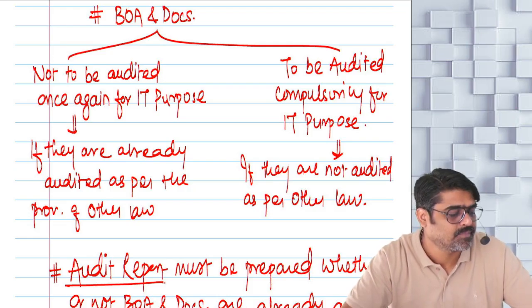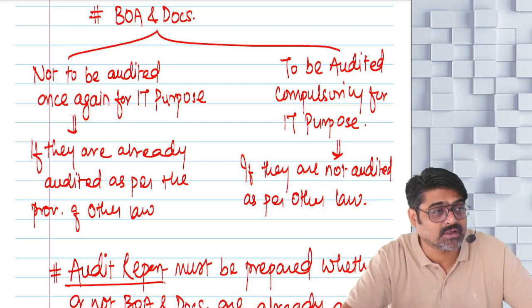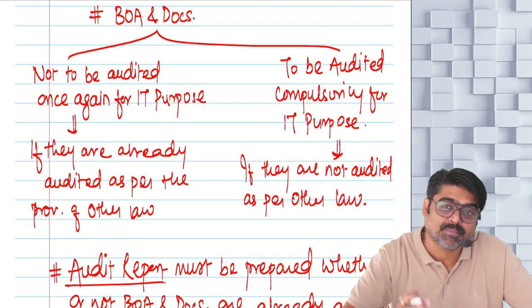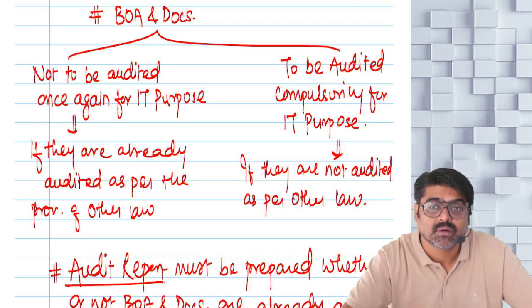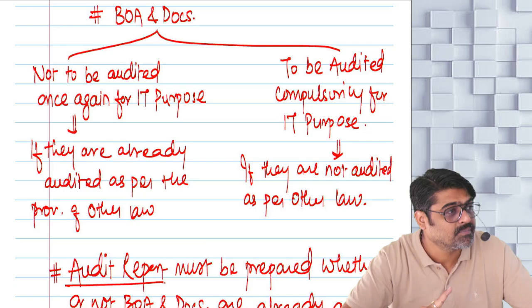So, assessee liable for tax audit. Will you get the books of accounts audited once again if they are already audited as per any other law? No. But will you prepare a separate tax audit report? Under which form? 3CA, plus 3CD, the statement of particulars. Yes or no?